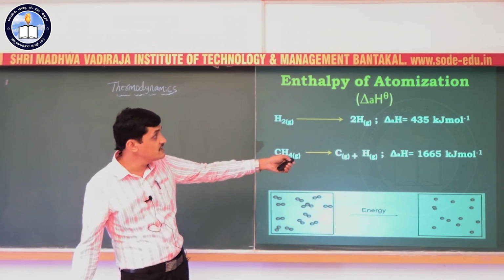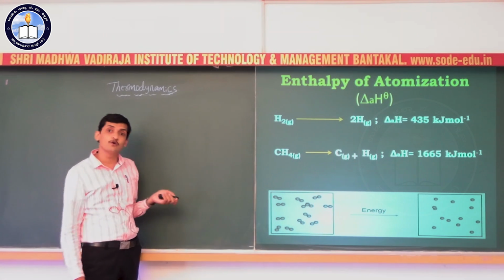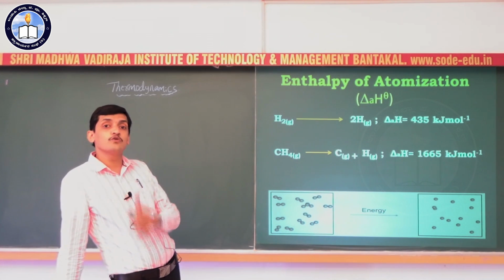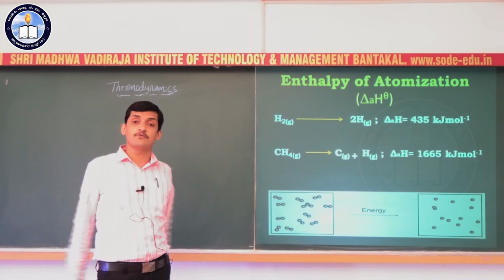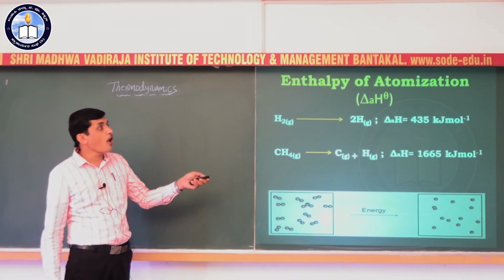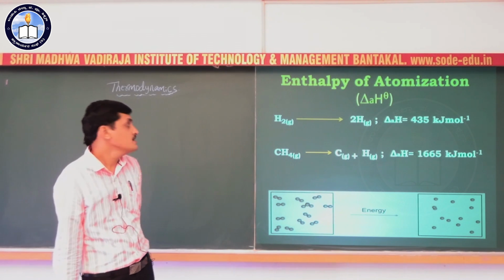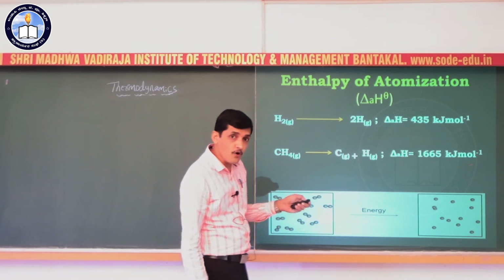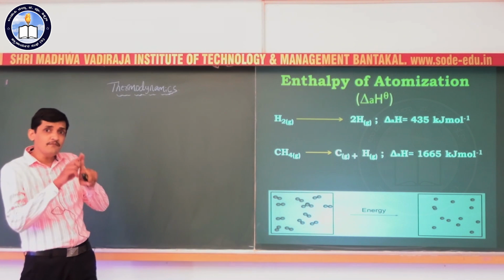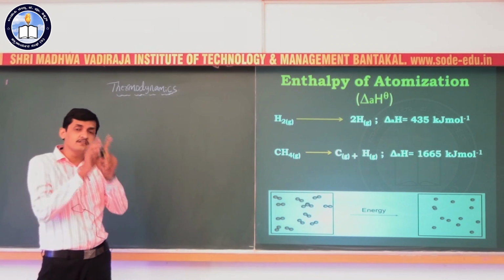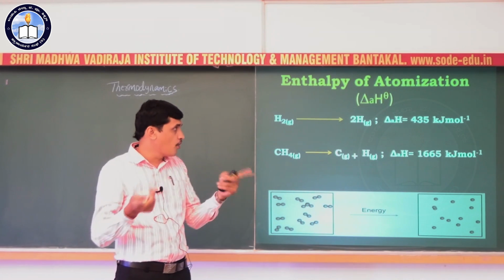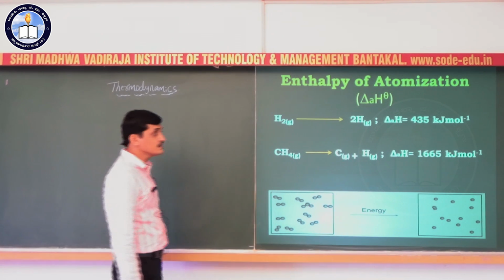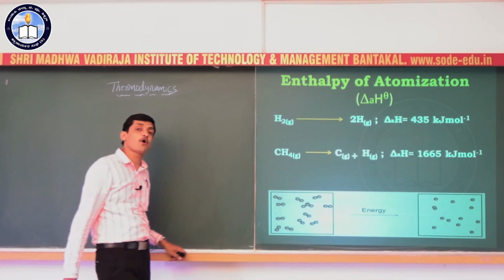The enthalpy change during this process is 435 kilojoule per mole, that is one mole of bonds requires 435 kilojoules of energy for breaking of the bonds to form the atoms. So this is enthalpy of atomization of hydrogen. Similarly, if you consider methane, in methane there are 4 CH bonds. So the energy required to break these 4 bonds, that is 1 mole of bonds, is 1665 kilojoules per mole. This is nothing but enthalpy of atomization of methane.